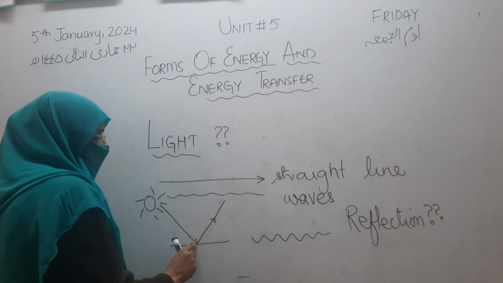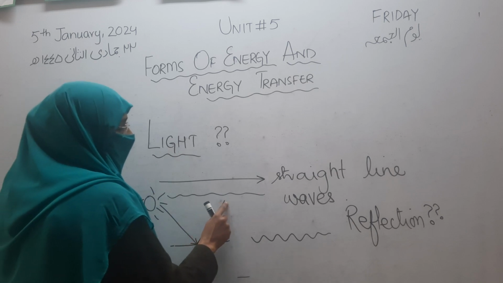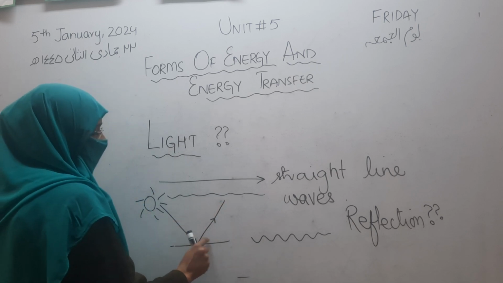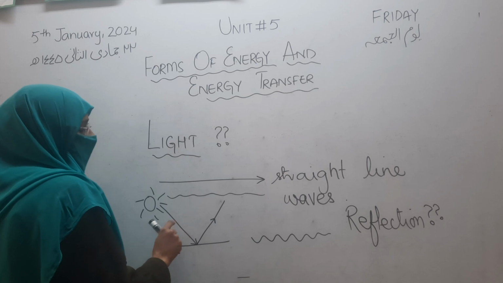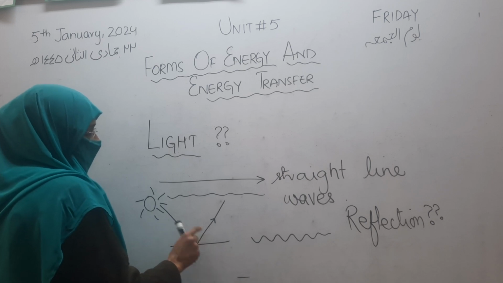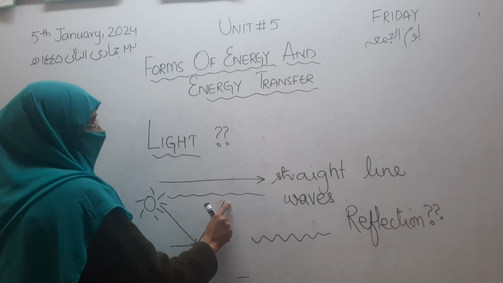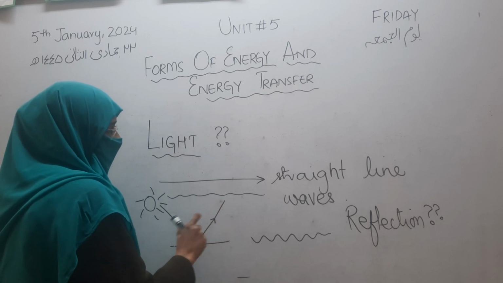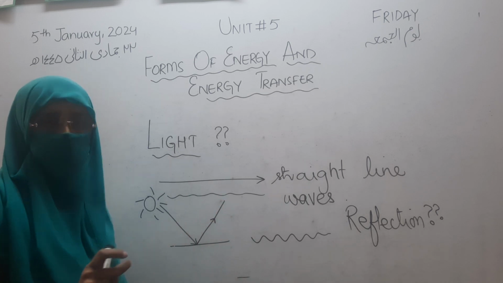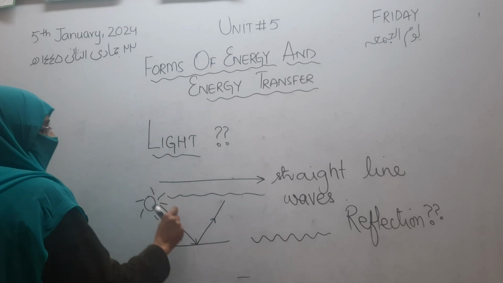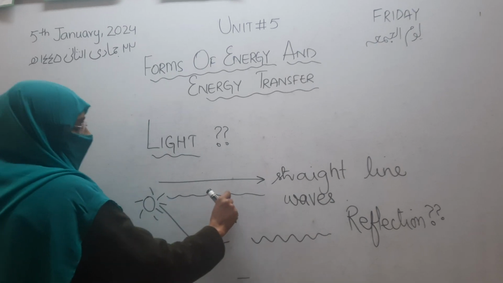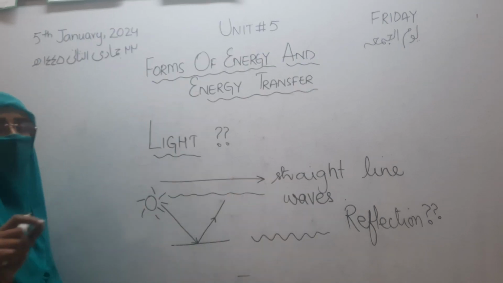This is called the incident ray, and this is called the reflected ray, both having the same angle. So when light hits the smooth surface and reflects back, this process is called reflection. It means that when light bounces off any object, that process is called reflection.